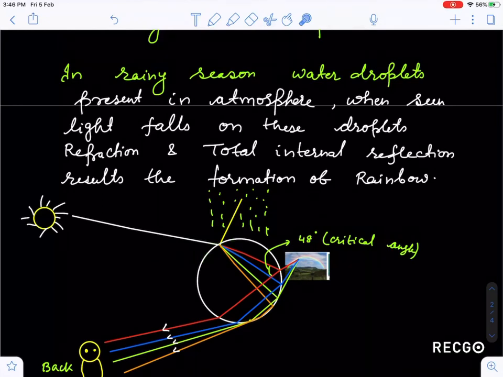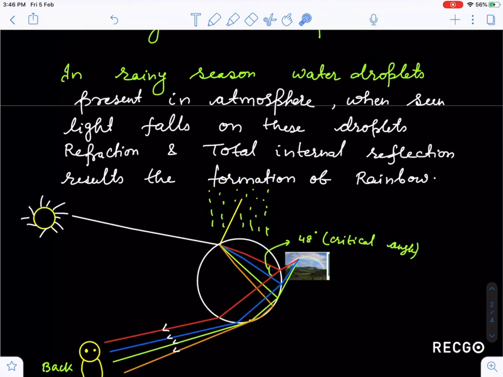Now guys, what is happening here? When it falls at an angle greater than 48 degrees, because 48 degrees is the critical angle, all the rays at angles greater than 48 degrees will be totally internally reflected to the opposite side. They will not go away like this, guys. Although some rays of light do go away, I have taken this total internal reflection phenomenon.